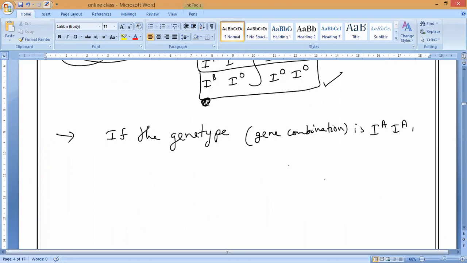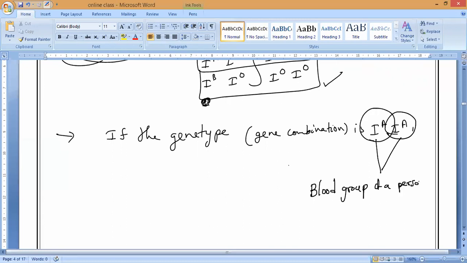Now, let me take, if the person is having a genotype, a gene combination, of IA and IA. Now you tell me, what is the blood group of the person? Both are IA and IA. The blood group of the person is what? Yes, the blood group of the person is A.